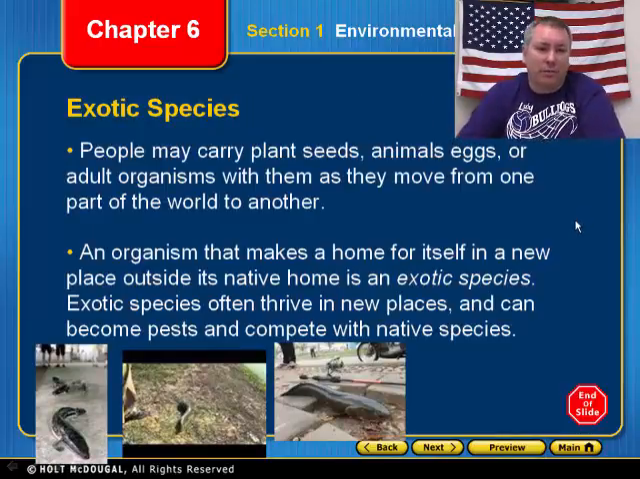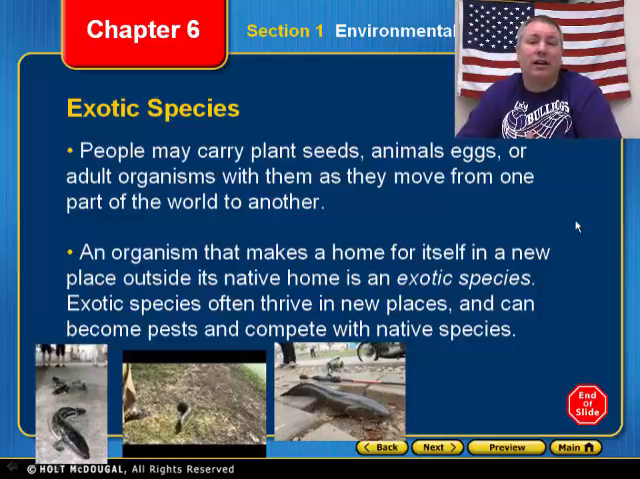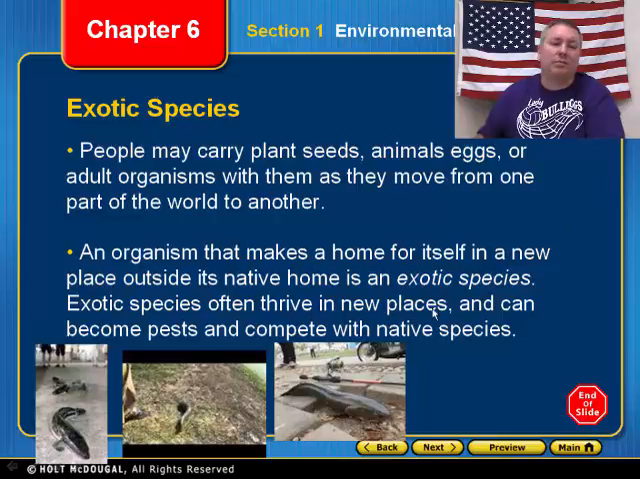Now, there's another thing we have to talk about, and that is exotic species. People like to have all kinds of cool little pets and strange pets that nobody else ever has. The problem is if you have one of those pets and they come into an area that organism is not supposed to be in, they can damage that environment. An exotic species is an organism that makes itself a home outside of its native home.